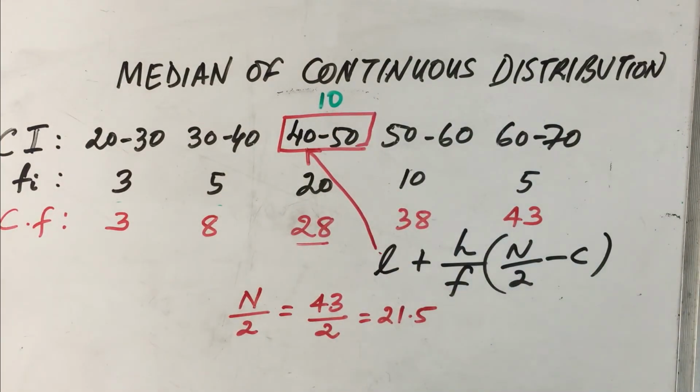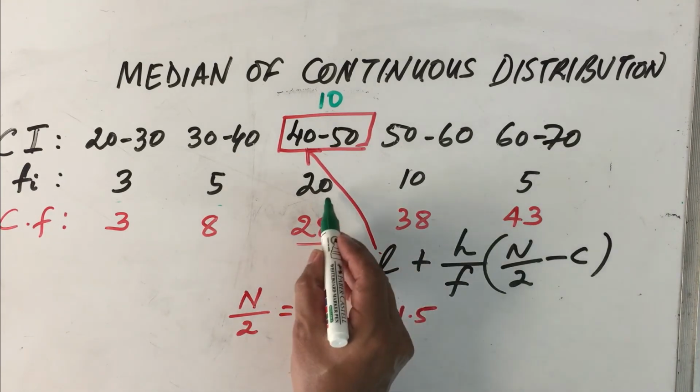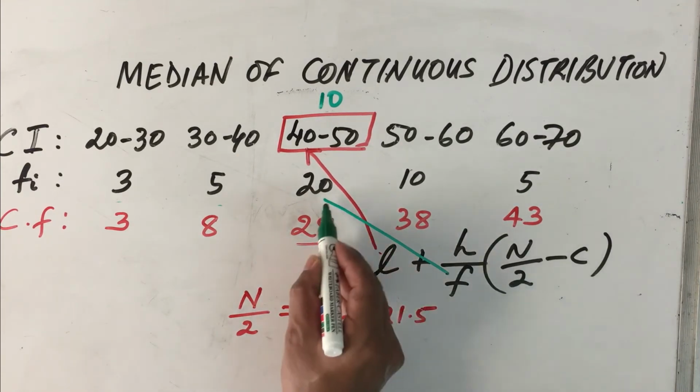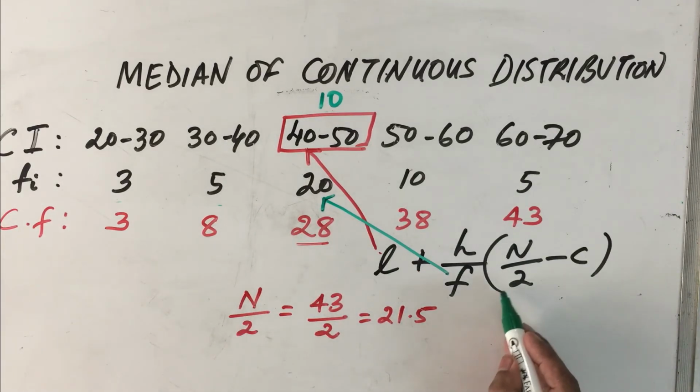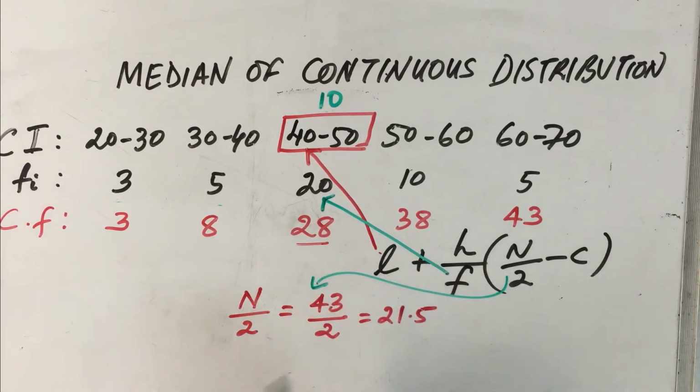That value we have also got. Now we need to find F. F stands for the frequency of the median class, which is 20. So F is 20. N by 2 we have got, that is 21.5. Now the last one is C.